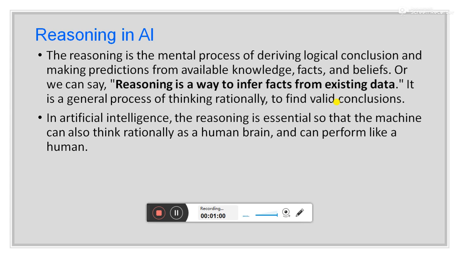We have to extract some meaningful information, or make some kind of decision, or find a conclusion from those sentences, and for that purpose we have to do reasoning. In artificial intelligence, reasoning is essential so that the machine can also think rationally like a human brain and can perform like a human.